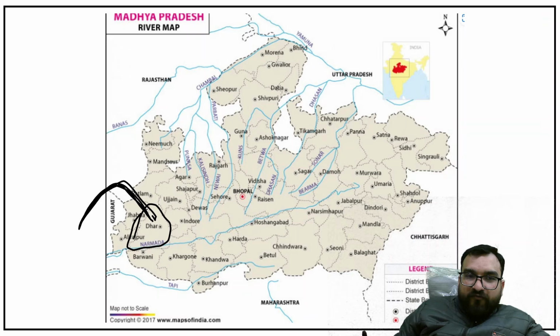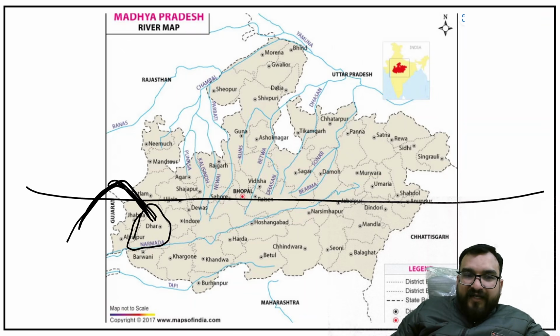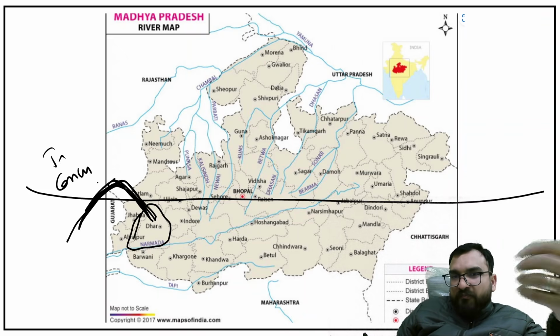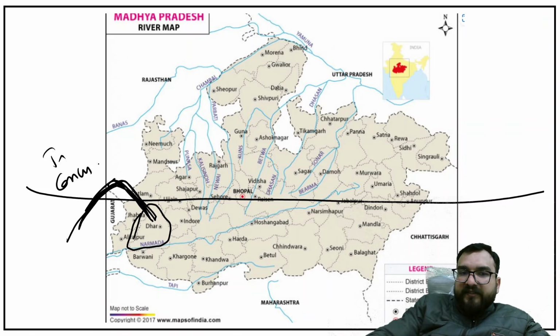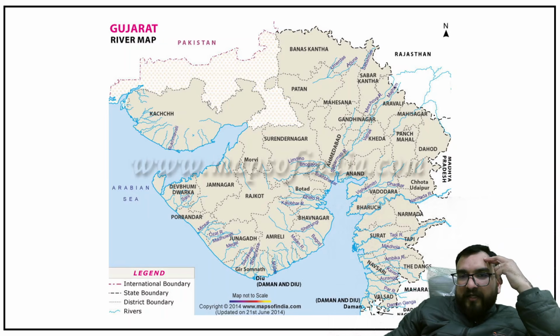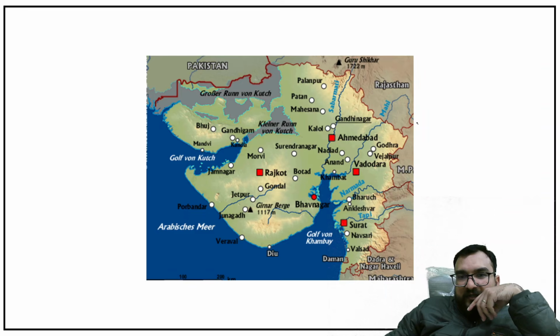Okay, and it will be flowing from Rajasthan, then Gujarat. And when it is flowing like this, it will be cutting one line twice, and that is the Tropic of Cancer, it will be cutting twice. And this is one fixed overrated question, baar baar poocha jaata hai, which river cuts the Tropic of Cancer twice, and that is Mahi, guys. Okay. So Mahi you will be finding somewhere like this and will be merging over here, right? See, this is the exact route of Mahi. Like this, you are going to find it and merging over here, right? Sabarmati is coming from here and merging over here.